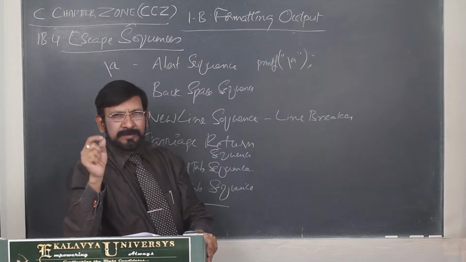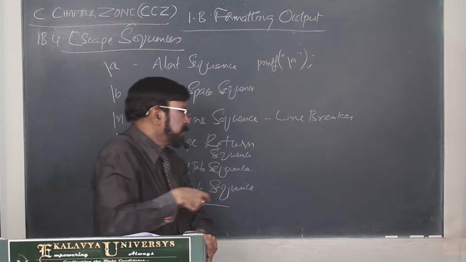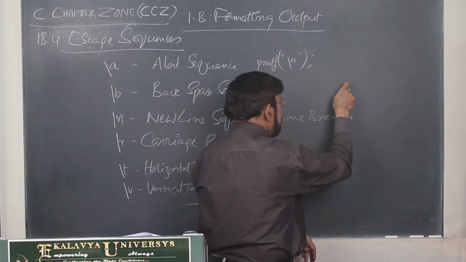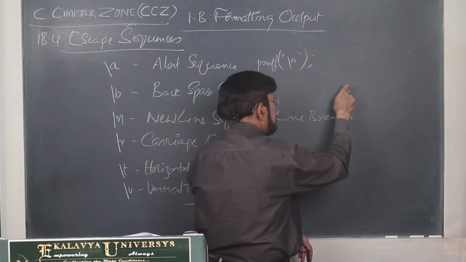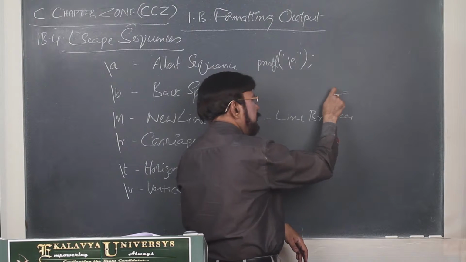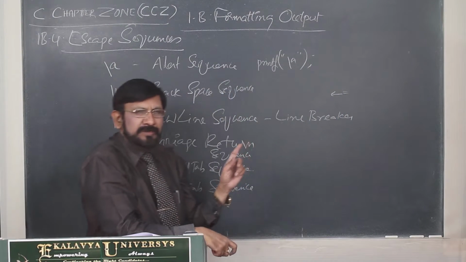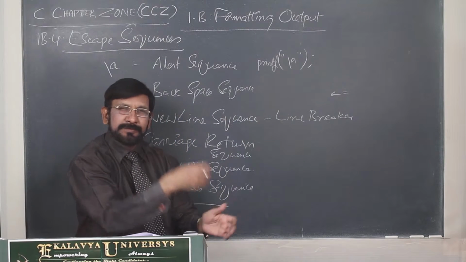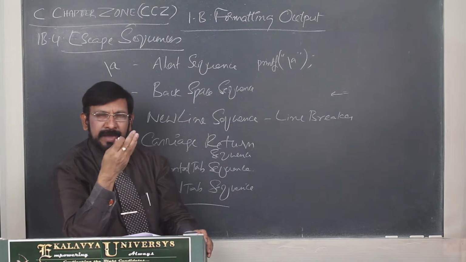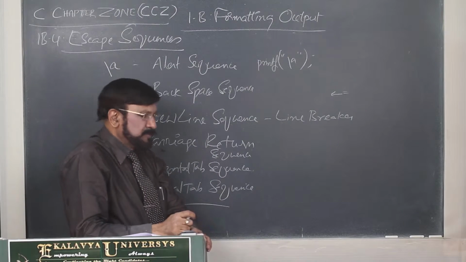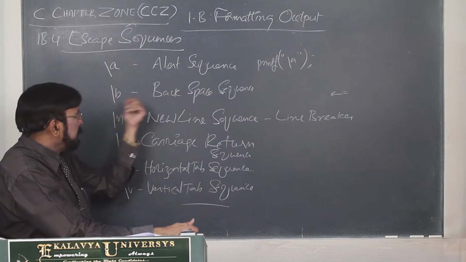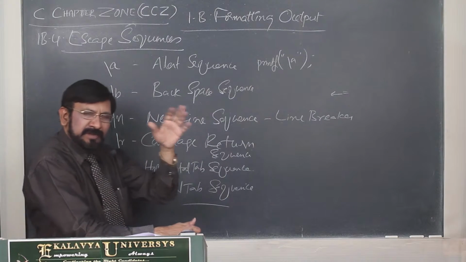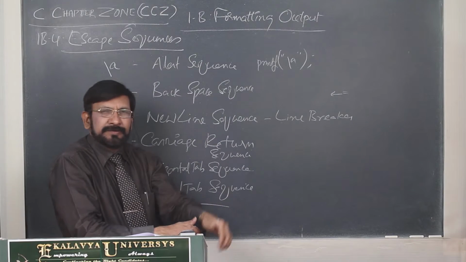Next one, the backspace sequence. You might have seen the backspace key on the keyboard, and whenever this is written, what happens? It moves the cursor. Suppose in your program the cursor is here, it moves the cursor one space towards the left. So sometimes you want to move the cursor back, then there you write the backspace sequence within the printf string.